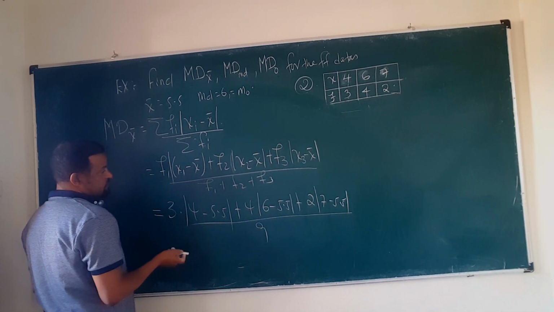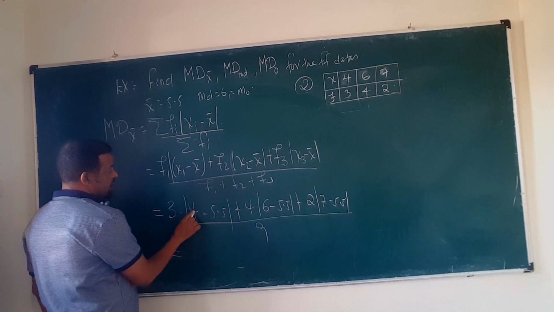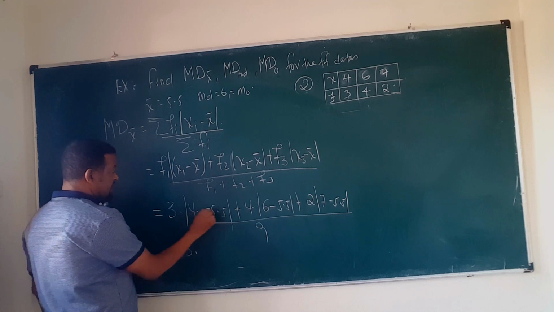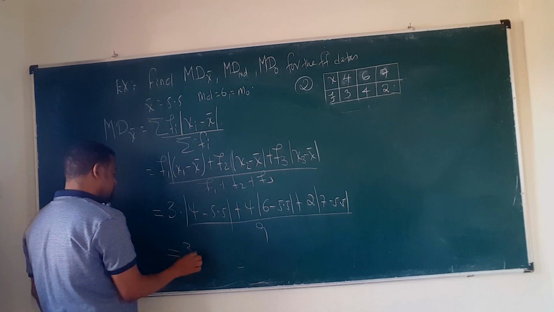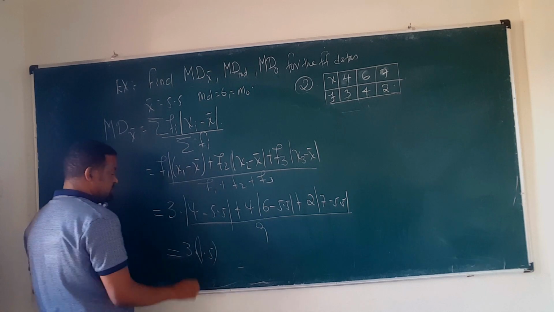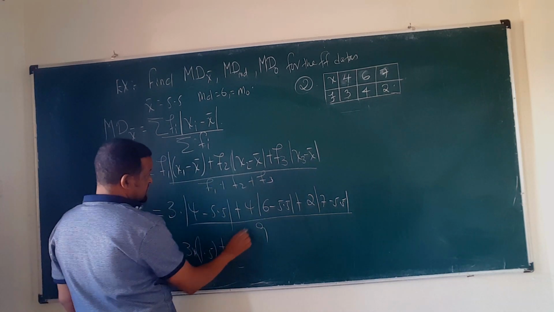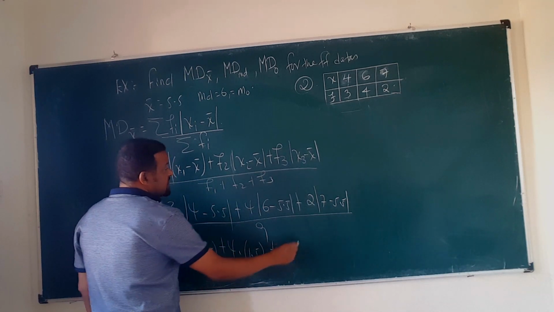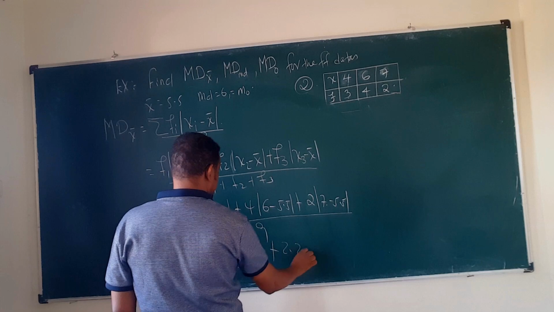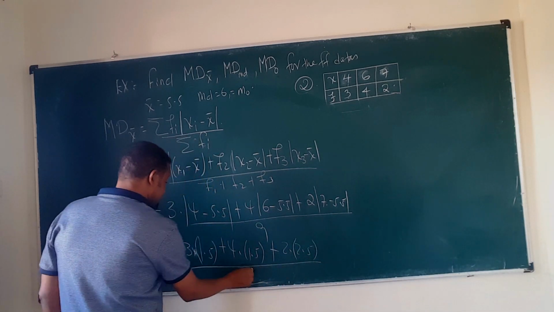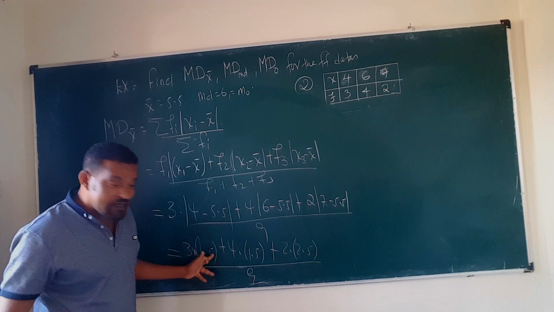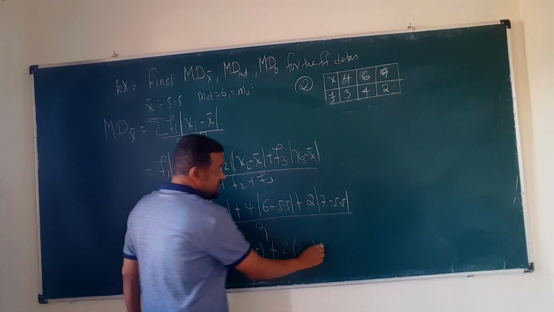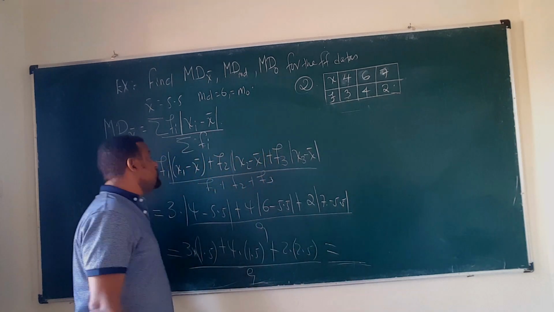So this is the work. Now what will you do? I leave it to you: subtract 5.5 from 4, okay, this is 3 times negative 1.5, which is positive 1.5, so 3 times 1.5 plus 4 times 0.5 plus 2 times 1.5, divided by 9. You multiply and divide by 9, which gives the mean deviation about the mean.